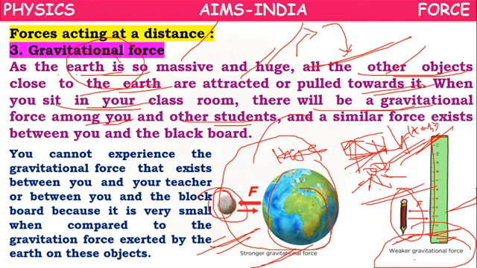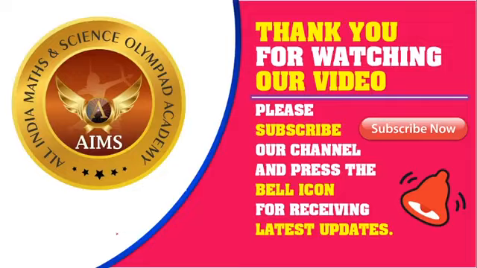So we can observe their gravitational force. When masses are very small, we cannot observe the gravitational force. So you cannot experience the gravitational force between you and your teacher, or you and your blackboard, because it is very small compared to the gravitational force exerted by the earth on these objects.